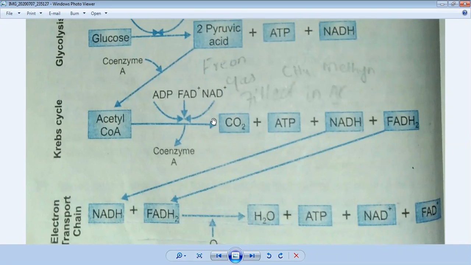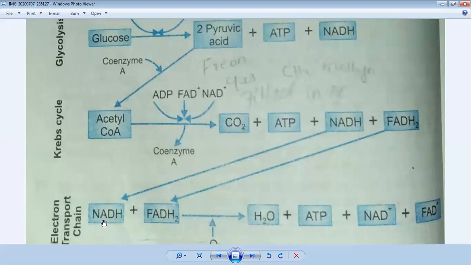And because of that, carbon dioxide will be produced, and ATP will be formed, and 2 coenzymes, NADH plus FADH, will be produced. So when they come into the next step, which is called the electron transport chain, they will release hydrogen ions. So they will release hydrogen ions, and because of this reaction, what will happen?